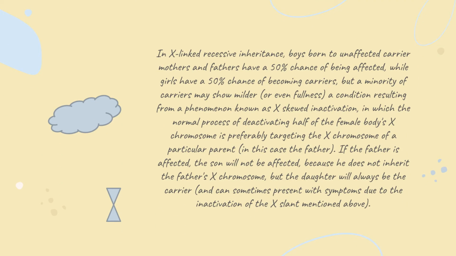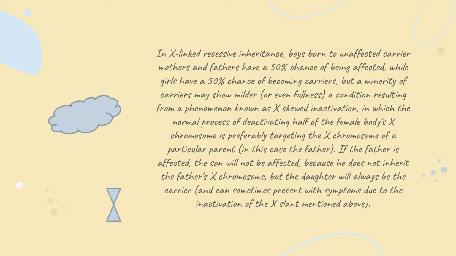In X-linked recessive inheritance, boys born to unaffected carrier mothers and unaffected fathers have a 50% chance of being affected, while girls have a 50% chance of becoming carriers, but a minority of carriers may show mild or even full symptoms, a condition resulting from a phenomenon known as skewed X inactivation, in which the normal process of deactivation of one of the female's X chromosomes preferentially targets the X chromosome of a particular parent, in this case the father.